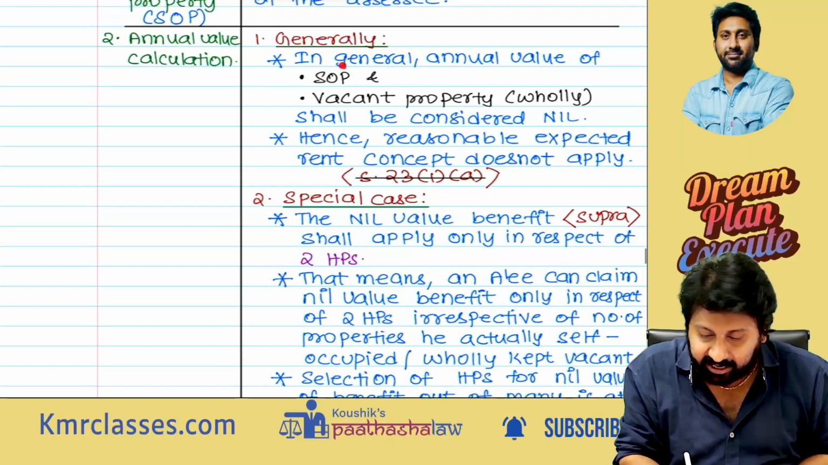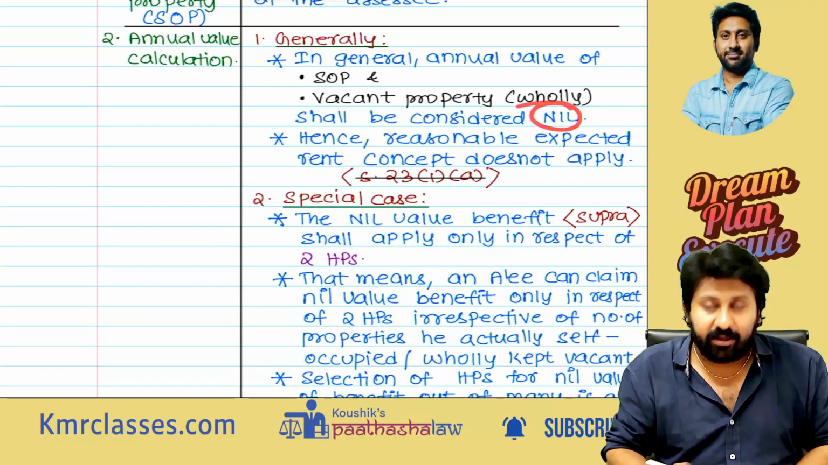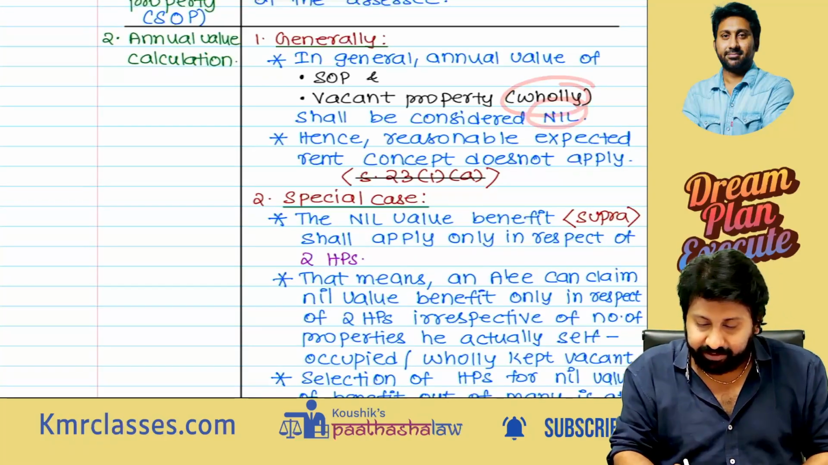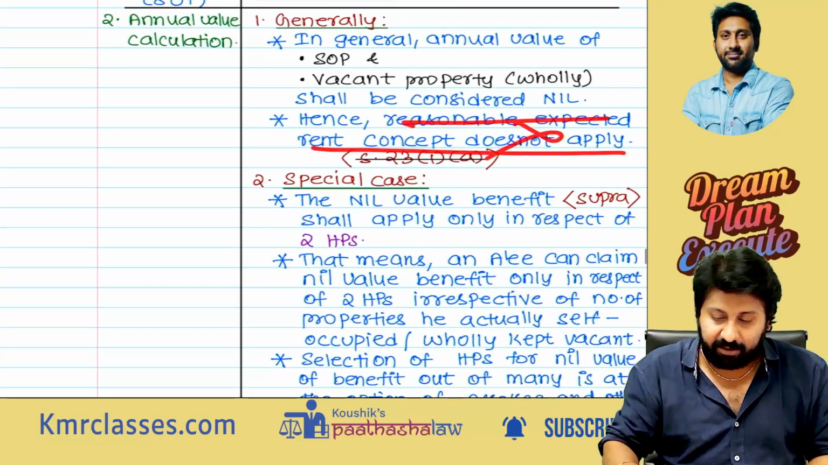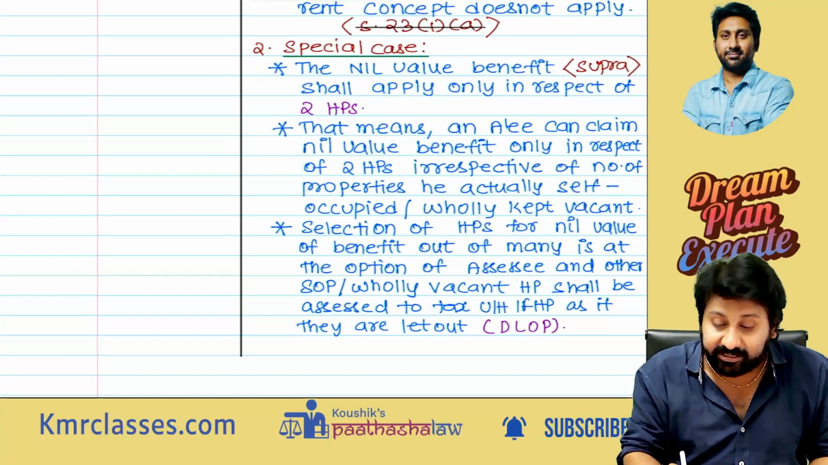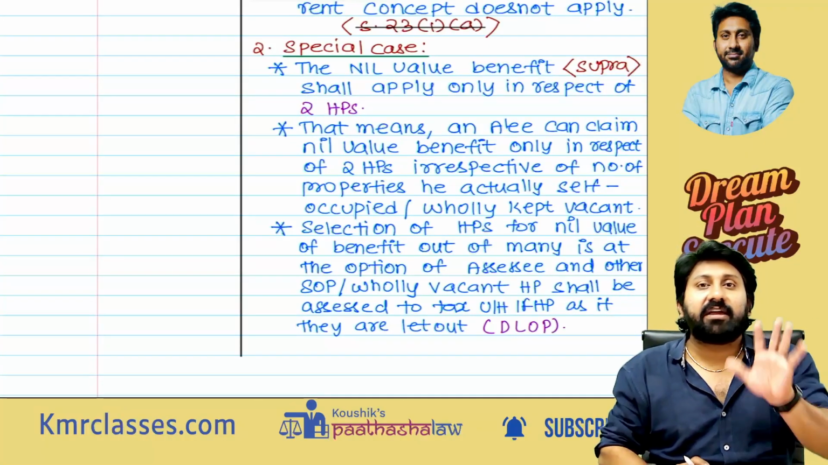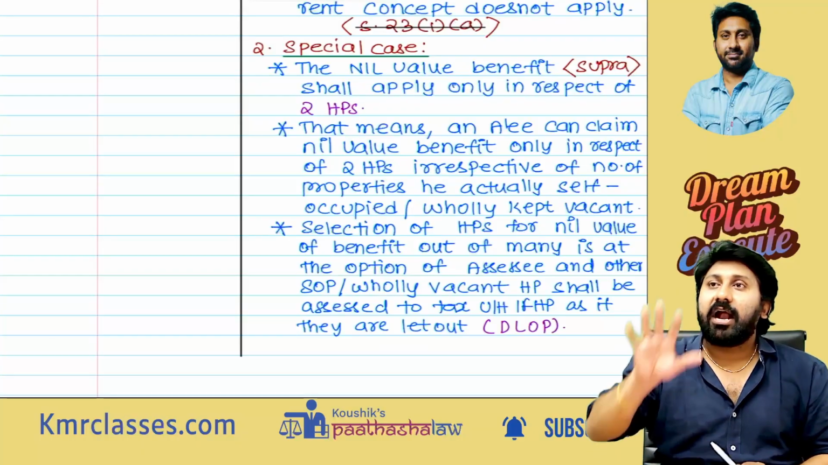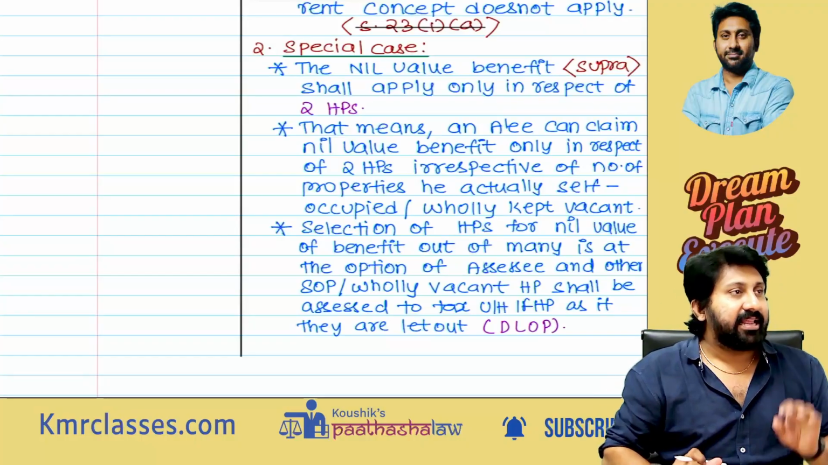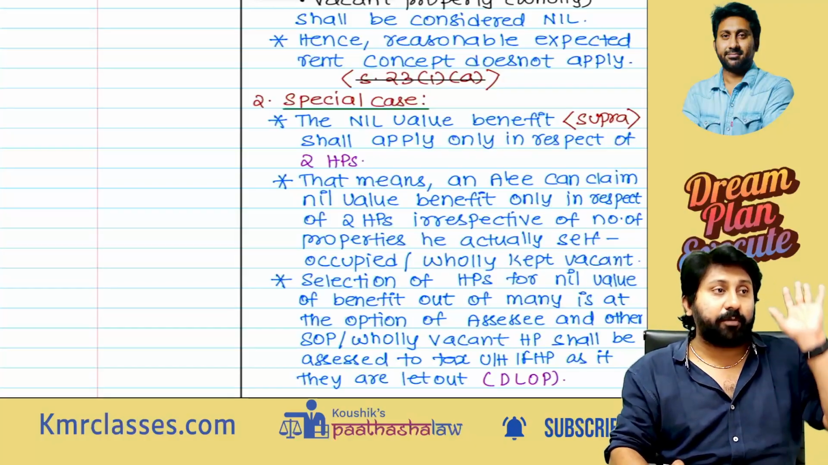Let's see. In general, annual value of a self-occupied property and wholly vacant property shall be considered nil. Either wholly vacant or self-occupied property, annual value will be nil. Hence, the reasonable expected rent concept does not apply. Special case. The nil value benefit shall apply only in respect of 2 house properties. For example, there is a building. In the building, 10 portions are there. 5 I gave for let out, and in the other 5, 3 are vacant. 2 I am using for my self-occupancy. In that case, only 2 can be self-occupied. Remaining will be deemed to be let out property.